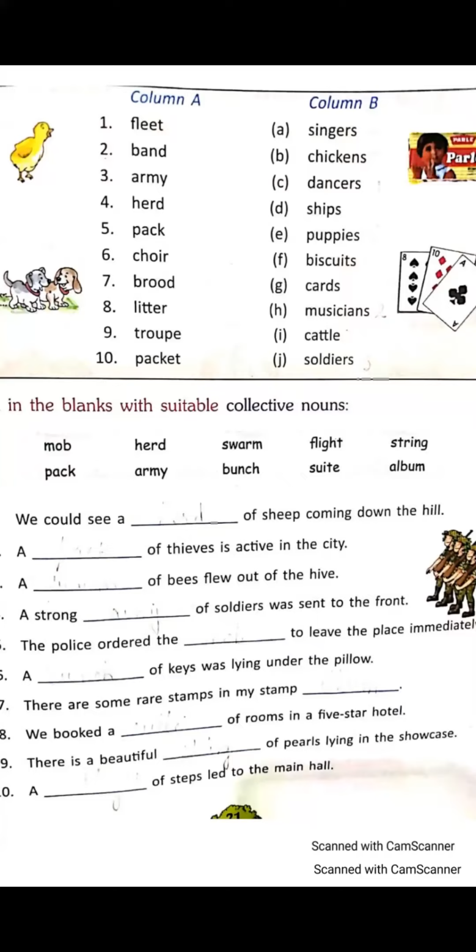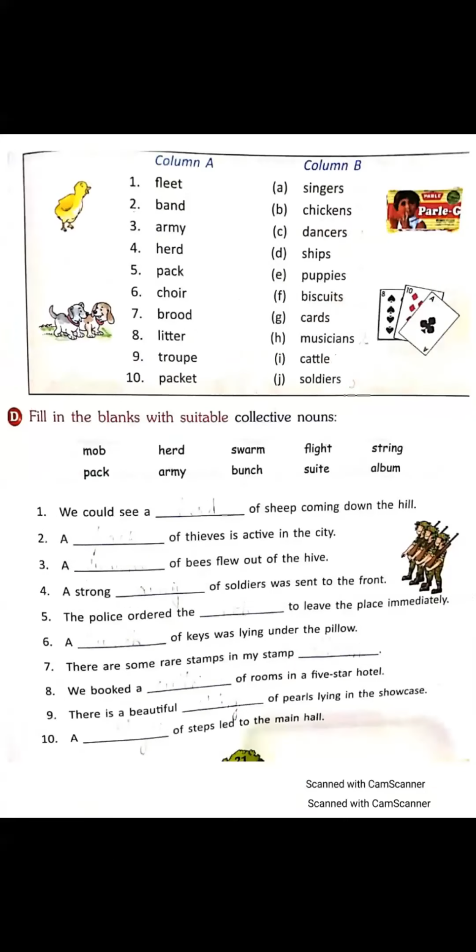Next, there are some rare stamps in my stamp blank. Yes, Yashvi? Ma'am, A-L-B-U-M. Yes, very good. Album. Okay. Next, we booked a blank of rooms in a 5-star hotel.